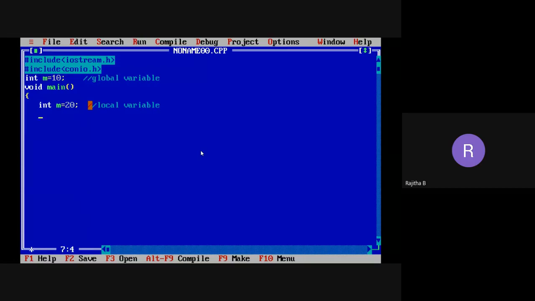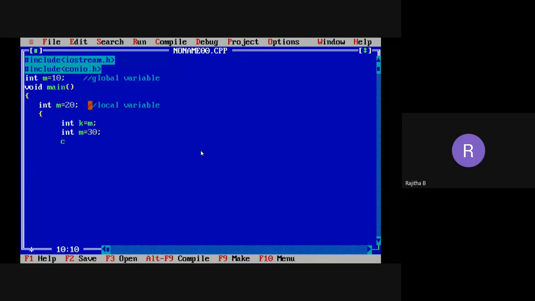And next, I want to open a block like this, open flower braces. Then I want to take a variable, int k equal to m. I want to assign the m value now. Int k equal to m. Next, I am taking one more m variable here. So there are three m variable declarations within the program. Now the value of this variable is 30.